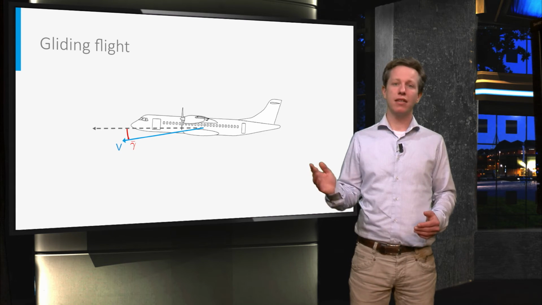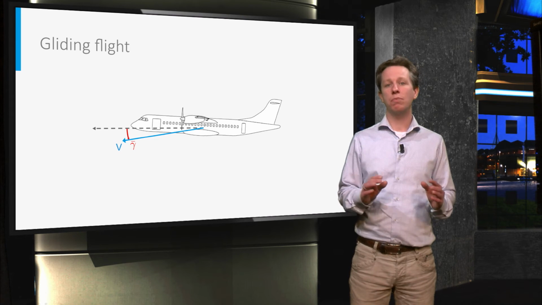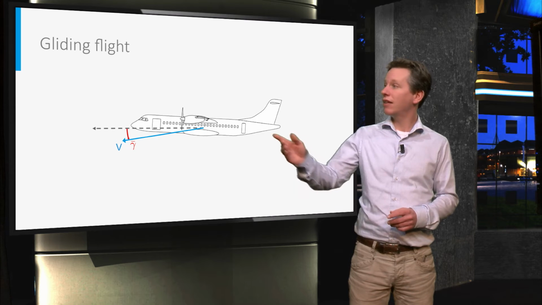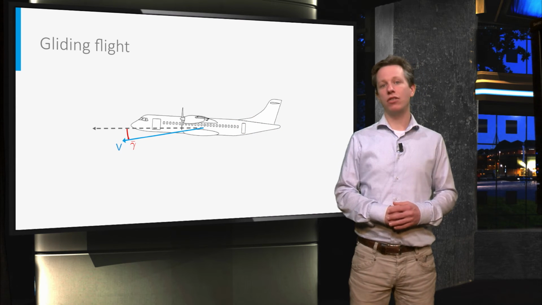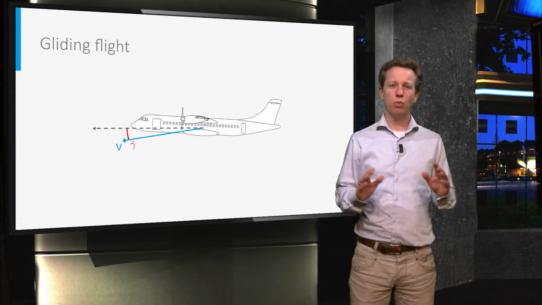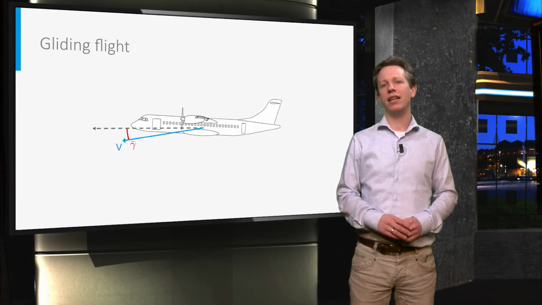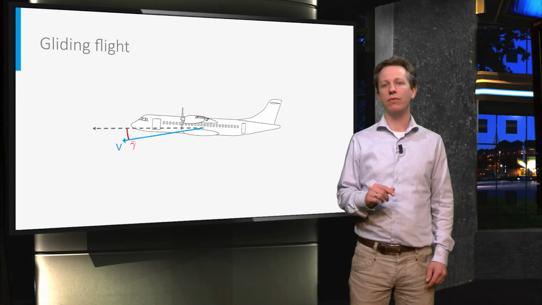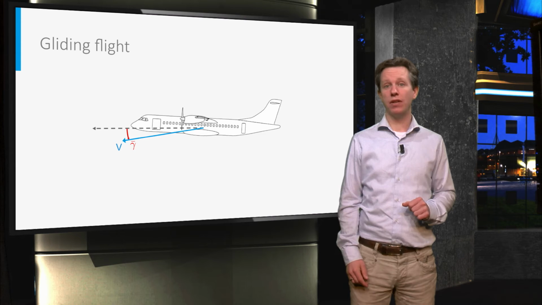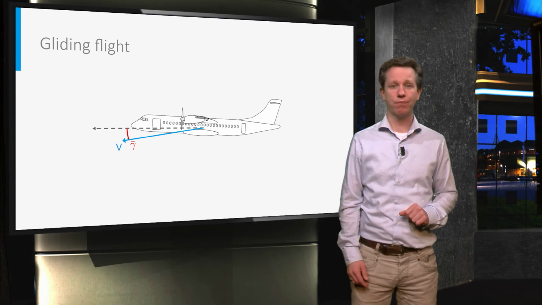In this case, the main question is whether it is possible to reach the nearest airfield. Again, the glide angle is the determining factor in that respect. So let us figure out what the smallest possible glide angle is for a given aircraft and whether it is important to fly at a specific airspeed to achieve this.